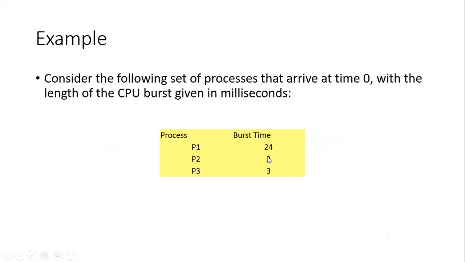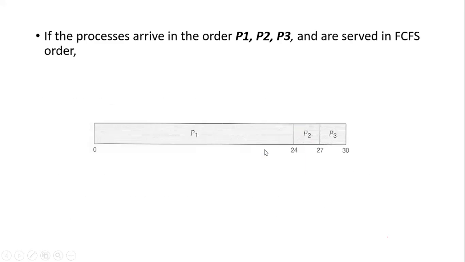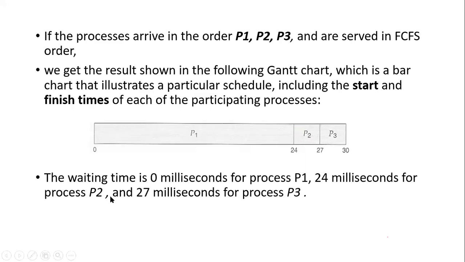How many milliseconds are required for P1 to complete its execution? That is 24. So P1 requires 24 milliseconds, with start time 0 and finish time 24. Again, P2 will start its execution at 24 milliseconds and it needs only 3 milliseconds.